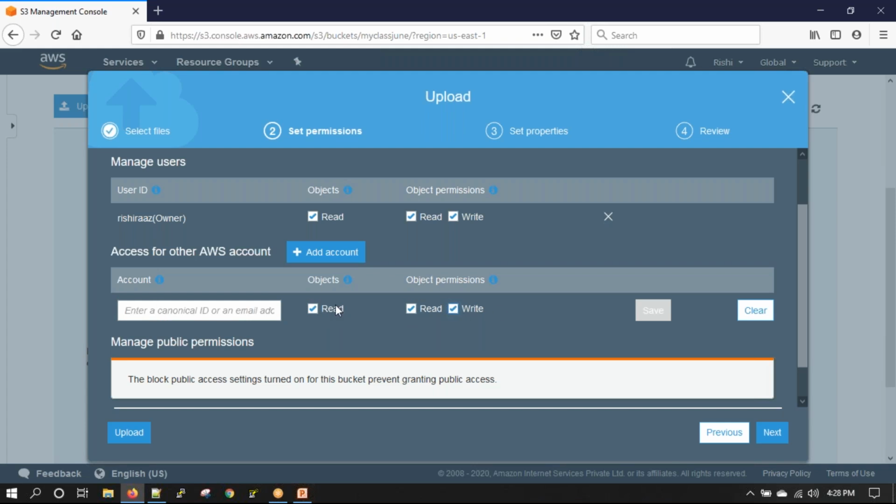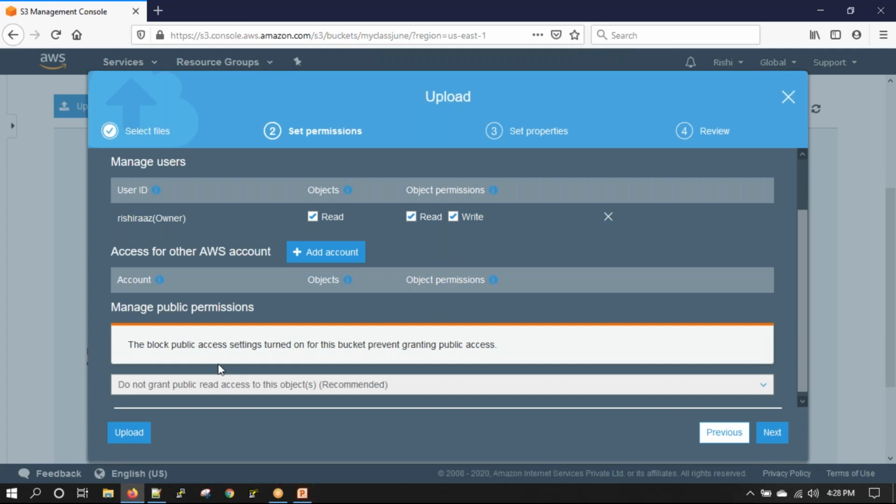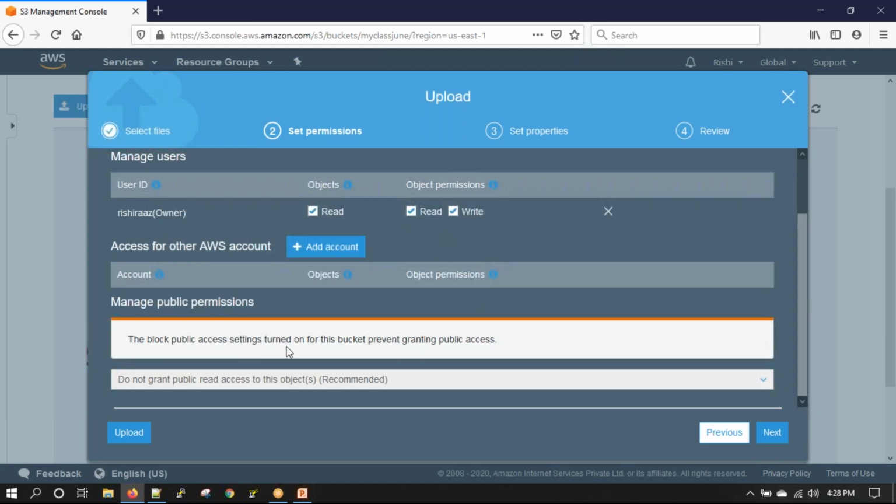This is where I can give access to the objects stored in my bucket to another AWS account. I can also make this bucket public by the drop down. This is not enabled, and I'll tell you why it is not enabled. I can allow objects of my bucket to be public.